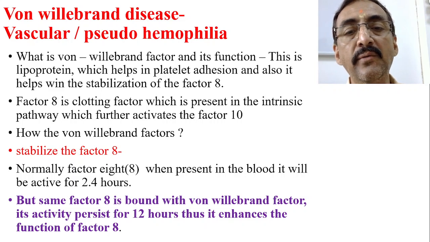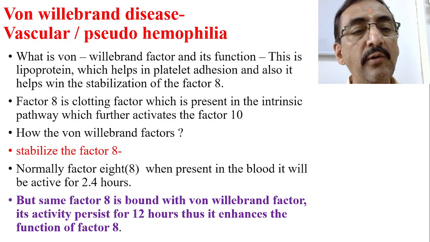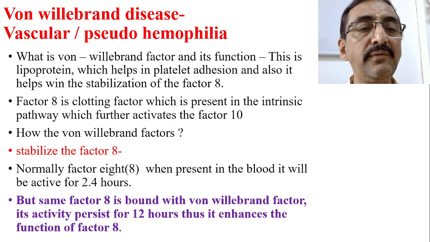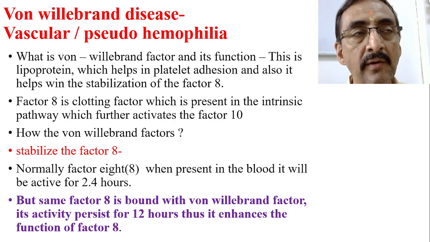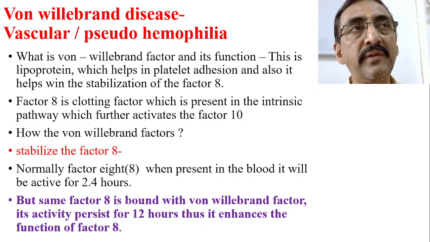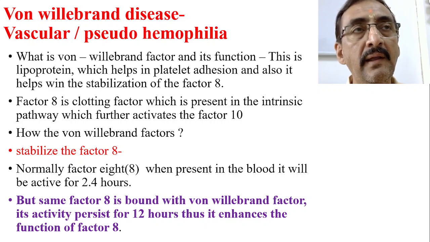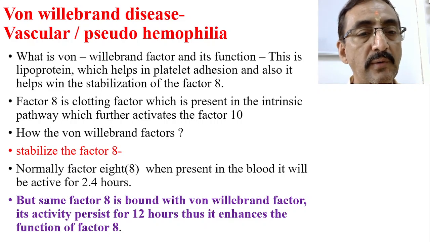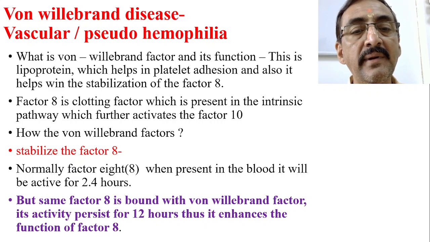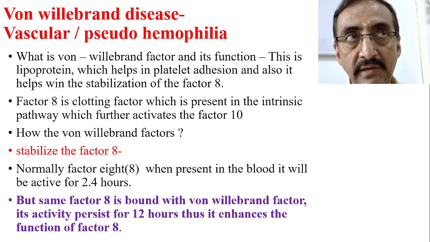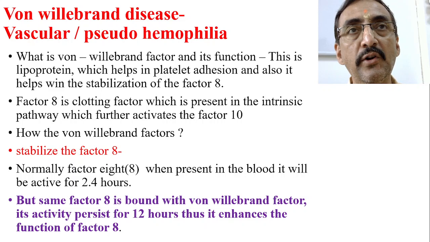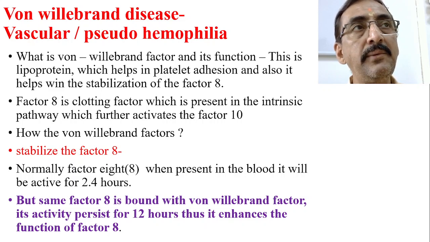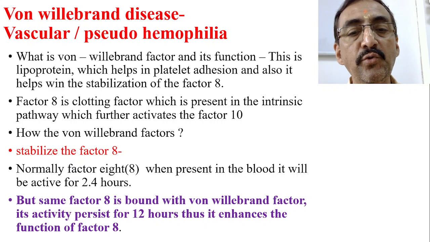Normally factor number 8, when present in the blood, will be active for 2.4 hours. What is the meaning of this stabilization? The fact is, when factor number 8 is present in the blood and you activate it, it will be active only for 2.4 hours. But if the same factor number 8 is bound with the von Willebrand factor, then its activity time will persist for more than 12 hours.